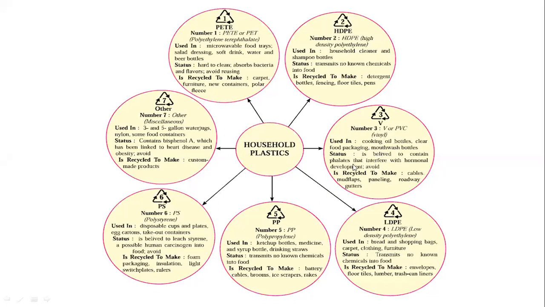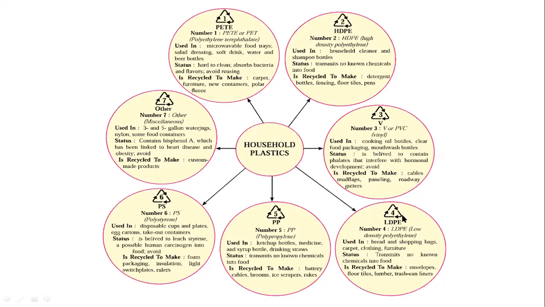Now I am coming to number 3, where it is used: cooking oil bottles, clear food packaging. What is the status of it? It is believed to contain phthalates that interfere with hormonal development. So avoid reusing such bottles. It is recycled to prepare cables, mud flaps, and it is used in paneling, roadways, gutters.